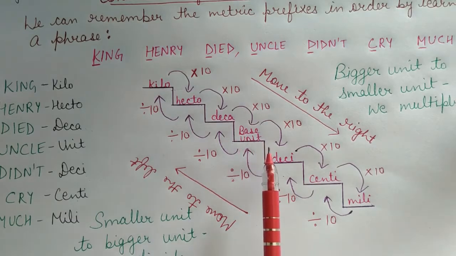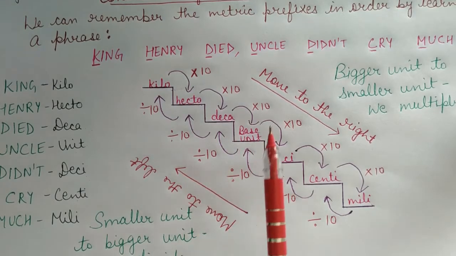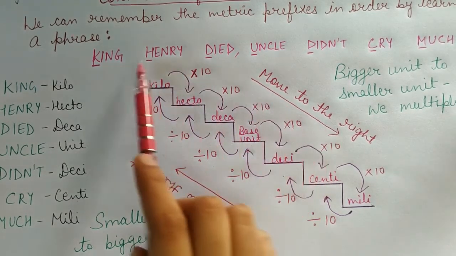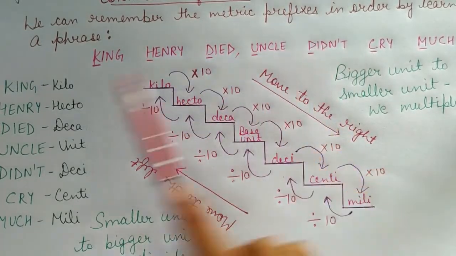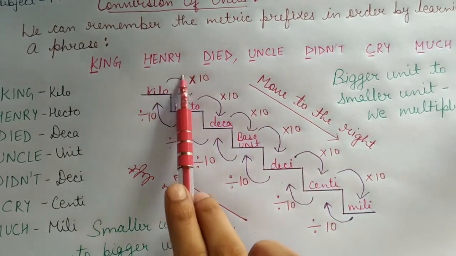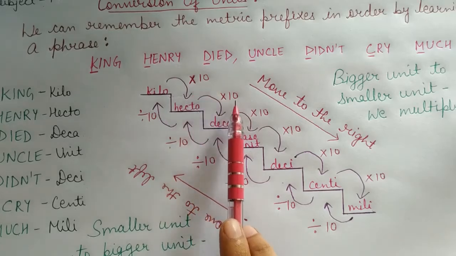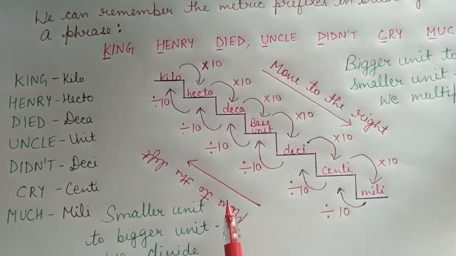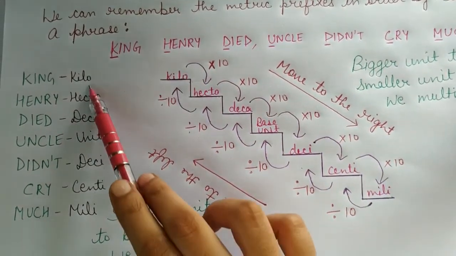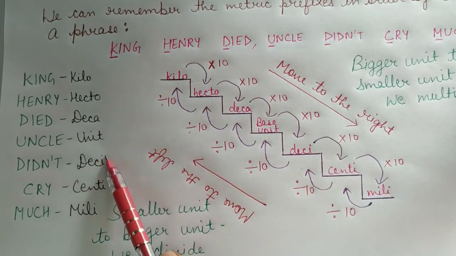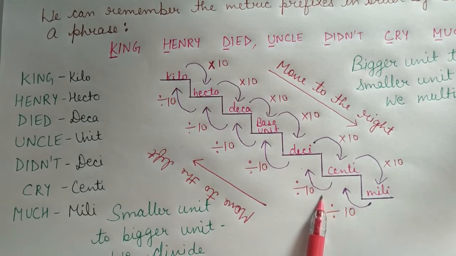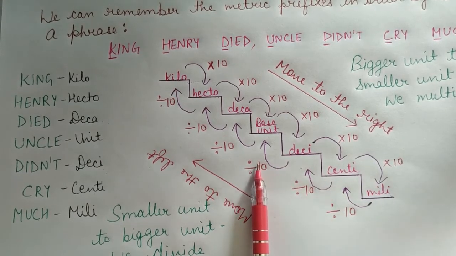Now if we have to change these units to other units, how will we change? If we are moving from upward to downward, or we can say move to the right, according to this phrase we are moving to the right, and according to the ladder we are moving downward. So if we move to the right or if we move downward, we multiply by 10 in every step. Similarly, if we move to the left, or if we move upward, we divide by 10.